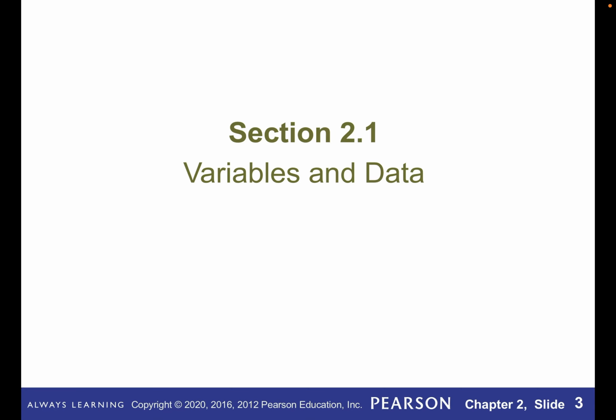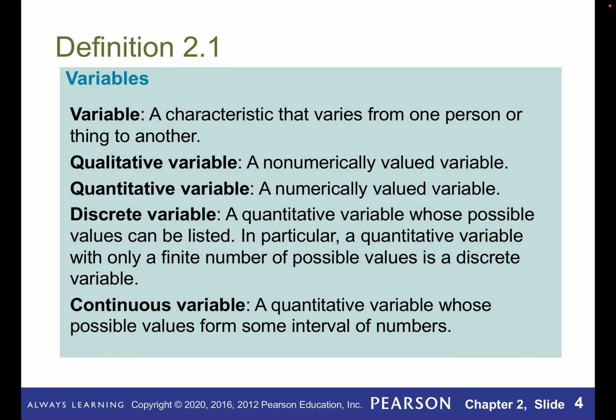Section 2.1 deals with variables and data. So a variable is a characteristic that varies from one person to another, or thing to another. And there are two types. There's qualitative and quantitative. Qualitative is essentially your categories, your categorical variables, whereas quantitative, as its name implies, is some sort of numerical variable. And then we can further classify quantitative variables as either discrete or continuous.